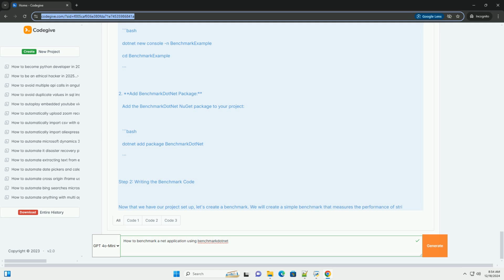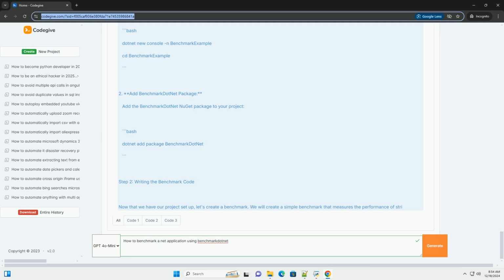Mean, the average time taken for each method in microseconds. Error, the margin of error of the mean. StdDev, the standard deviation of the mean. Gen0, Gen1, Gen2, memory allocation details. Allocated, total memory allocated during the benchmark. Step 5, analyzing results. Compare the means of each method to determine which string concatenation method performs best. Use the memory allocation details to analyze which method is more efficient in terms of memory usage.